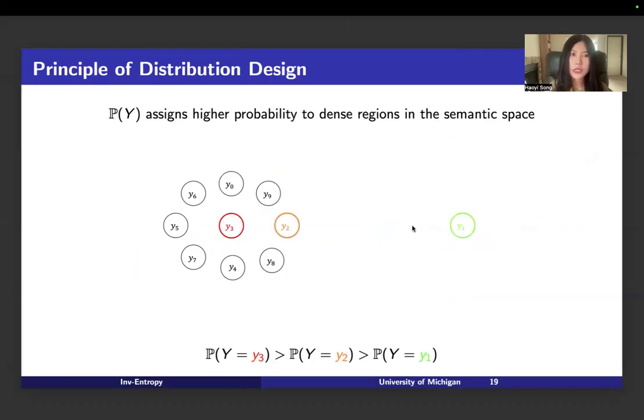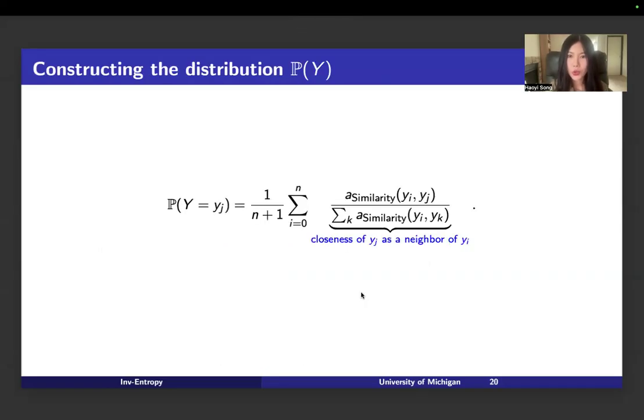And the principle for defining the probability is that we want to assign higher probability to the dense regions in the semantic space. For example, in this plot, we will assign y3 the highest probability, y2 lower, and y1 the lowest probability. To implement this principle, we can use this equation. Look at this fraction.